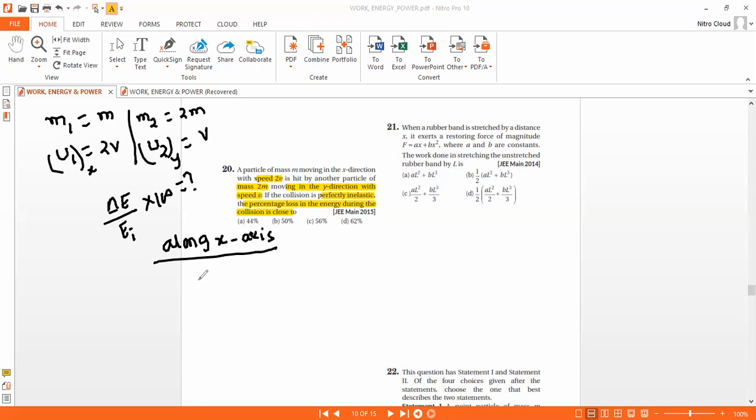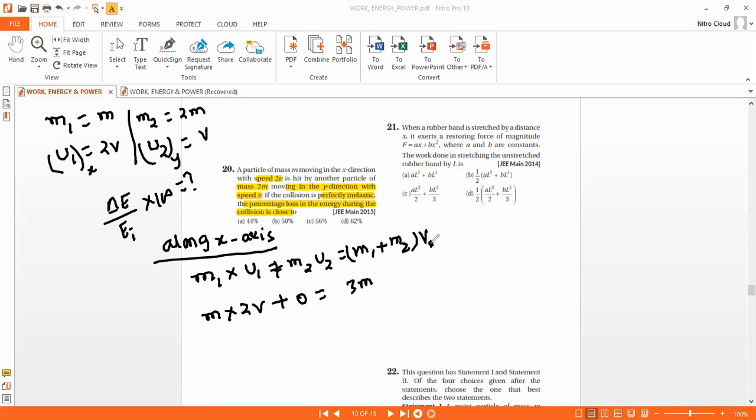So m1 u1 plus m2 u2 is equal to m1 plus m2 times v1. So m into 2v, plus 0, equals 3m into v1. So v1 is equal to 2 by 3 v.